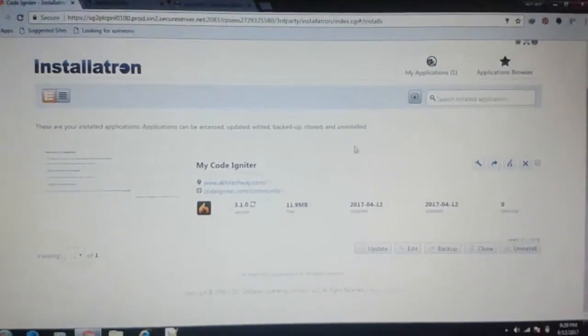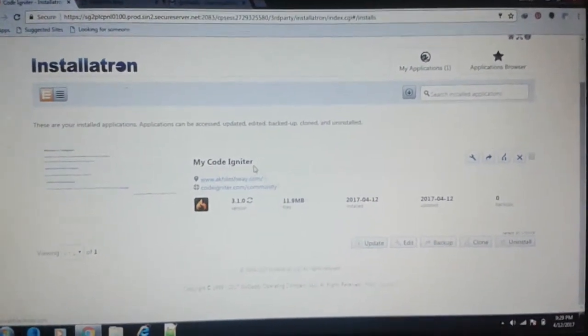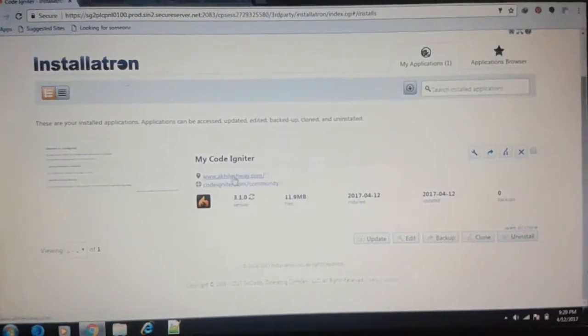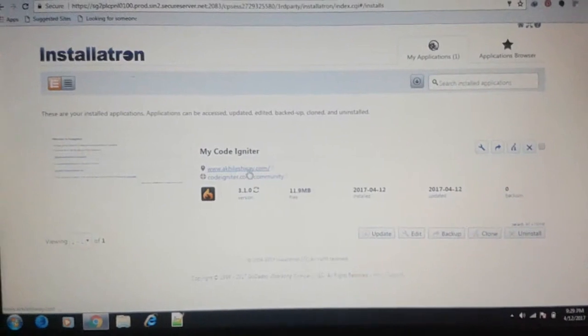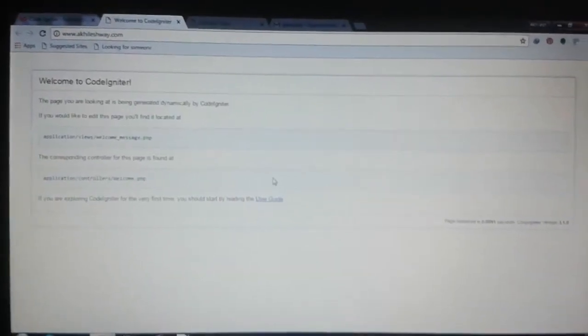Okay, so as you can see here, my CodeIgniter is installed on my domain name. So if you click here, you can watch here, that's your CodeIgniter installed.